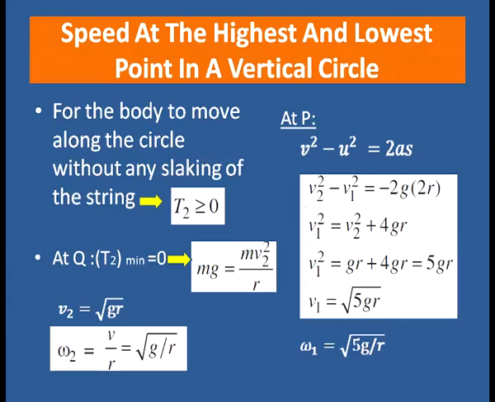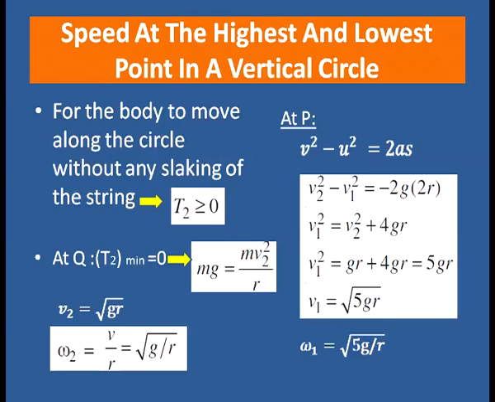At point P, if we find out the speed, here we put the equation of motion, v square minus u square equal to 2as. So v square, that is the final velocity, is v2, and the initial velocity is v1. So v2 square minus v1 square equal to minus 2g into 2r.